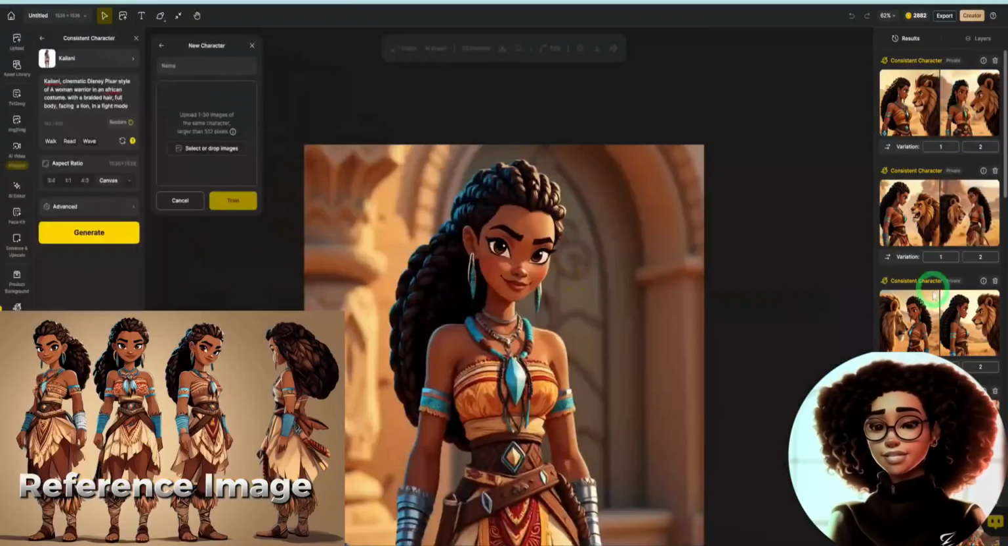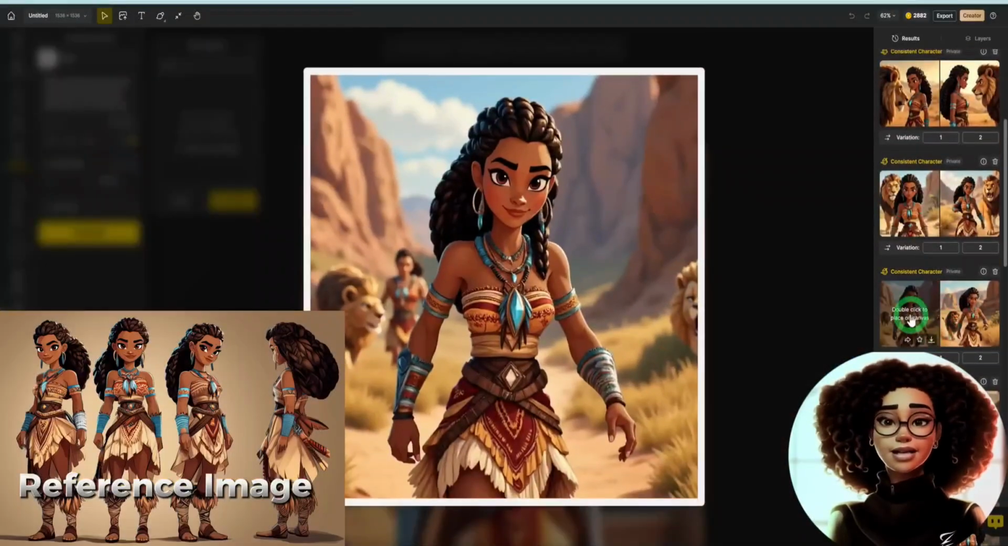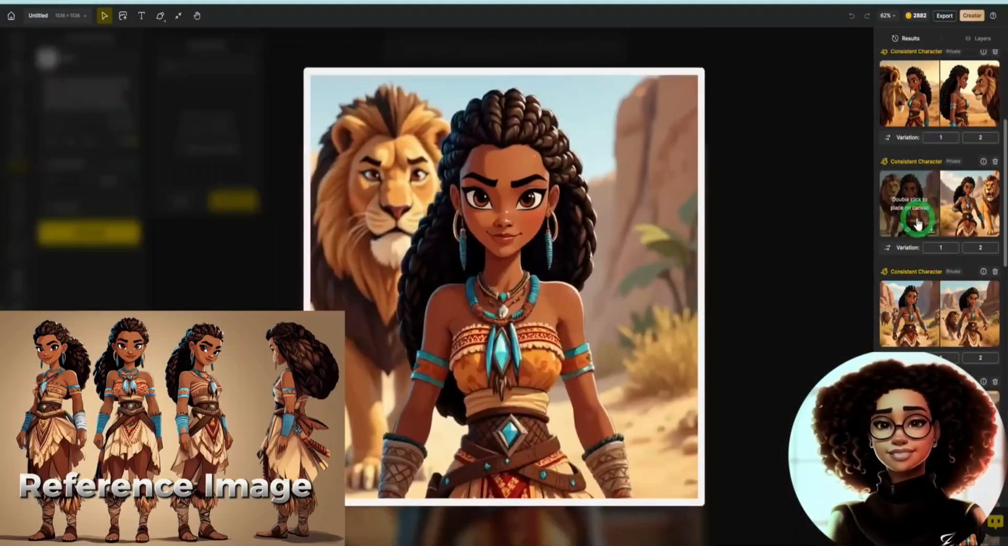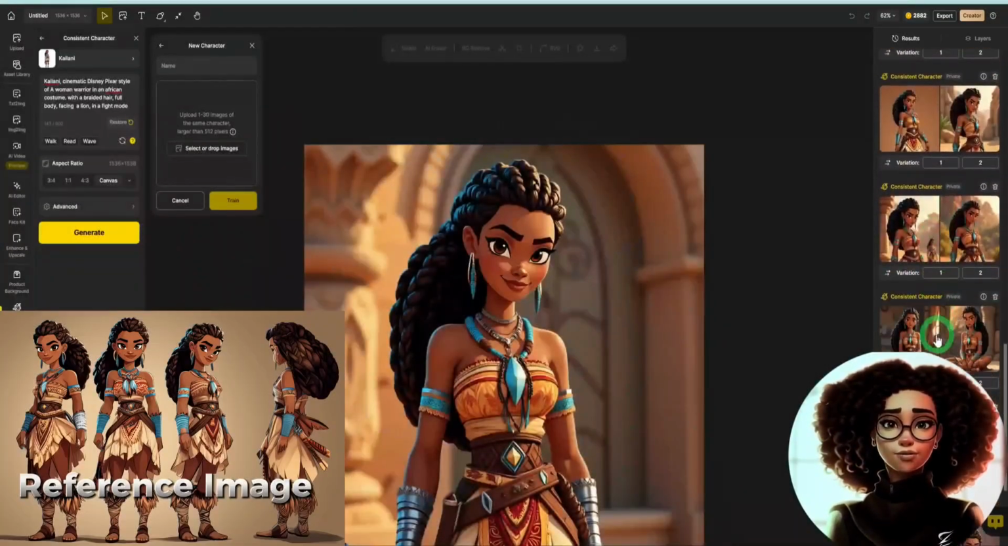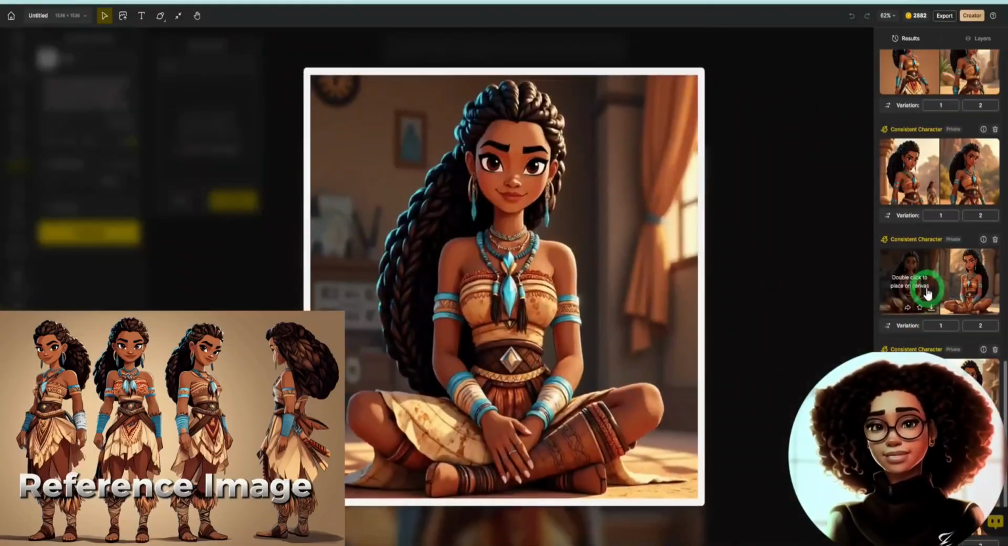These are some of the results I got from Dzine AI, and you can see how consistent these images are. For the sake of this tutorial, we will continue with the images generated from Midjourney.